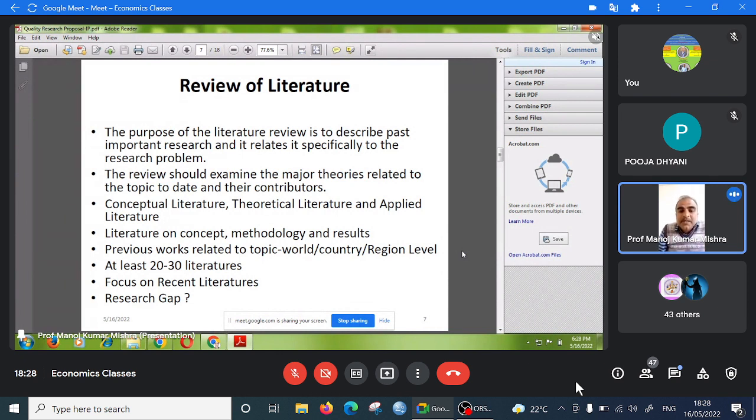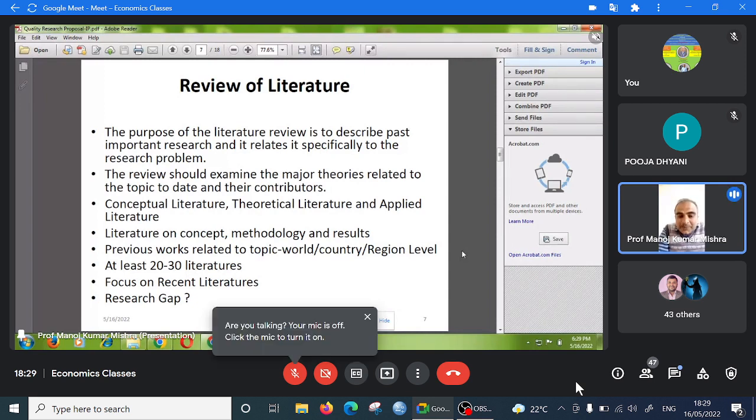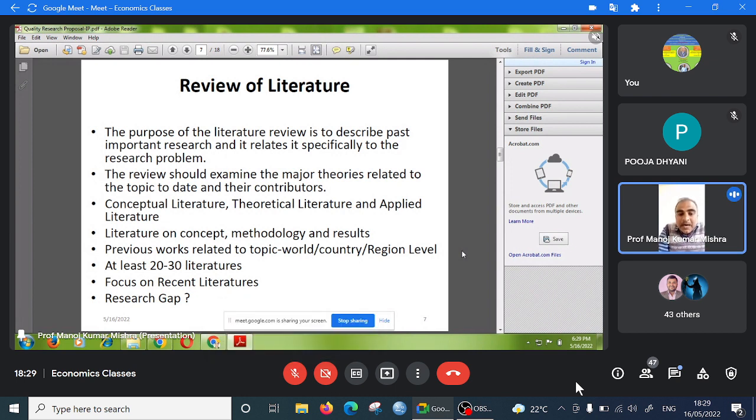So on the particular topic, you will get the idea, your knowledge will increase about this topic. You are going to do the research about this particular topic, then you read the work of another researcher, then you understand how they are writing, what is the format of research there, and what are their objectives, what are their hypotheses, how they are writing the literature review, how they are writing the introduction and other parts, how they are making the research methodology, how